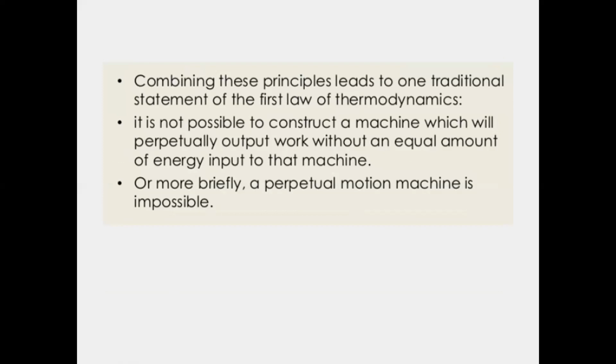It states that it is not possible to construct a machine which will perpetually output work without an equal amount of energy input to that machine. That means you cannot construct a machine which will give you an output exactly equal to the input. More briefly, a perpetual motion machine is impossible. That means you cannot design a machine which will give you 100% output when you are putting in 100% input. Okay, that is the main thing of the law.